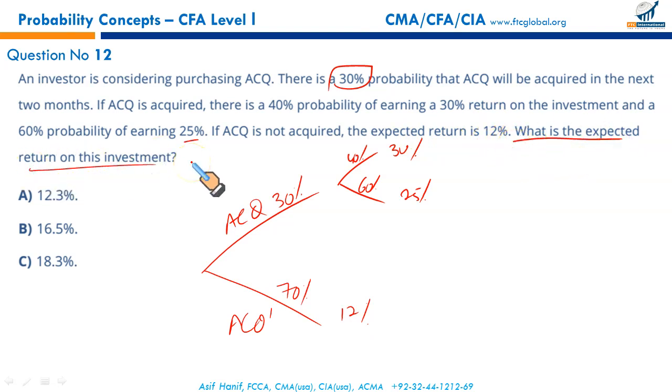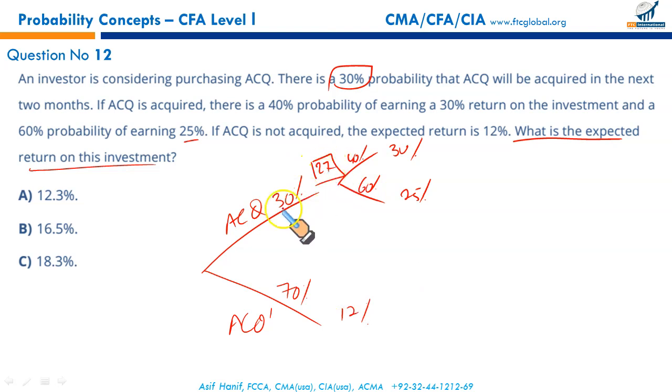You will simply roll this probability backward. What you will do, 40% of 30% plus 60% of 25% gives you 27% here.